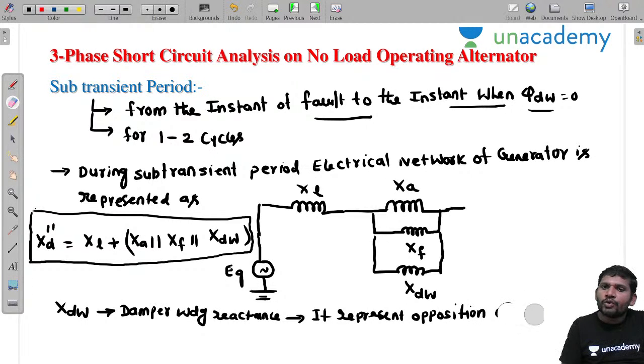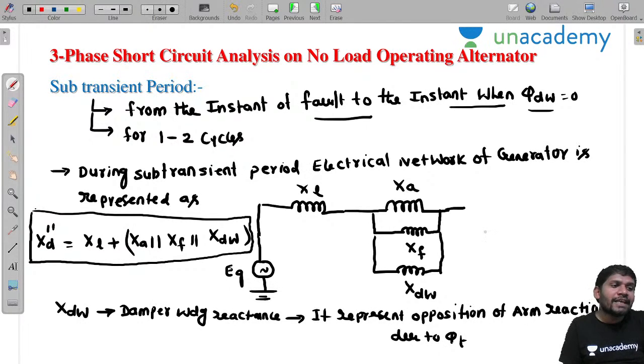This is the opposition of armature reaction. Due to which one is it created, sir? Due to pi t.